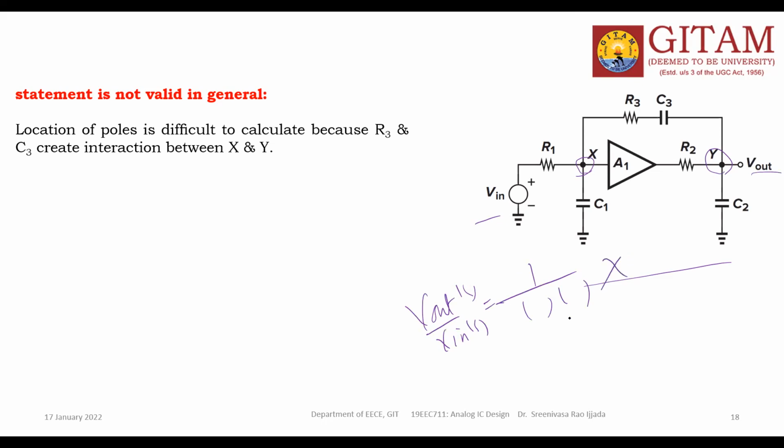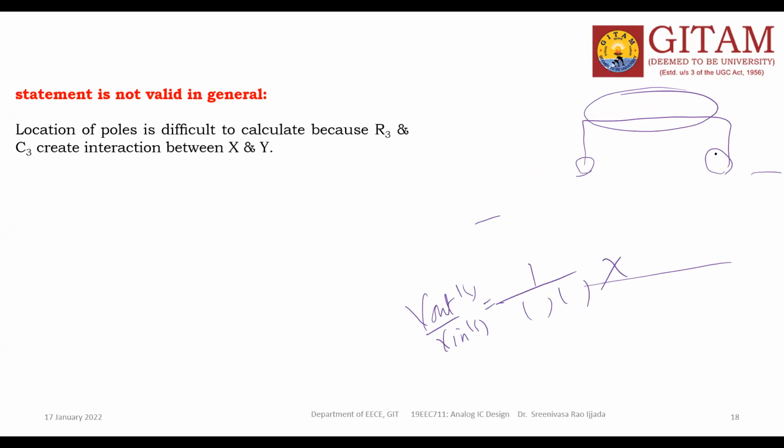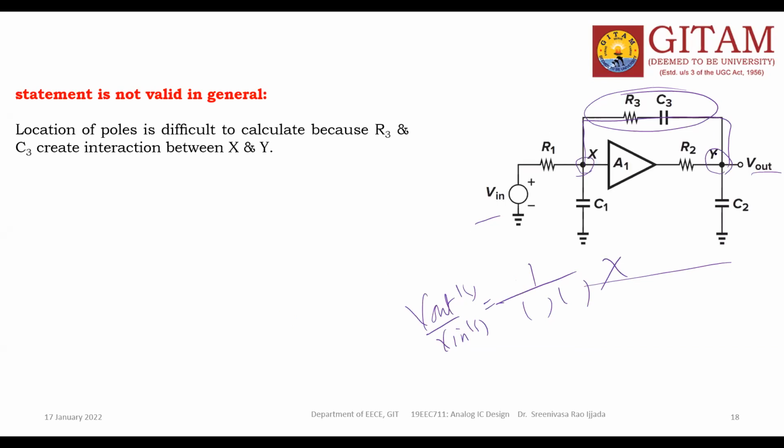This branch is present between X and Y, but in the earlier case it is not like that. Very simple, nothing is present between the two nodes. But here it is not like that. So the location of poles is difficult to calculate because R3 and C3 create interaction between X and Y.